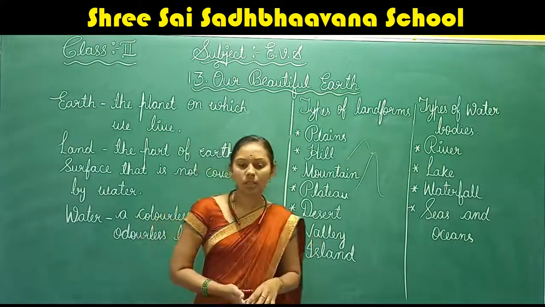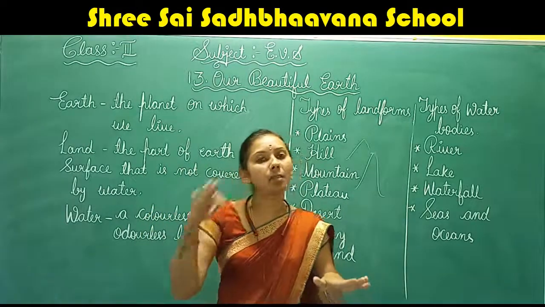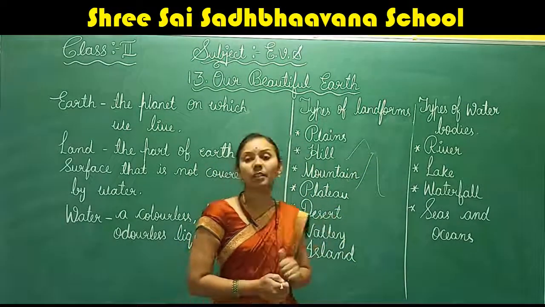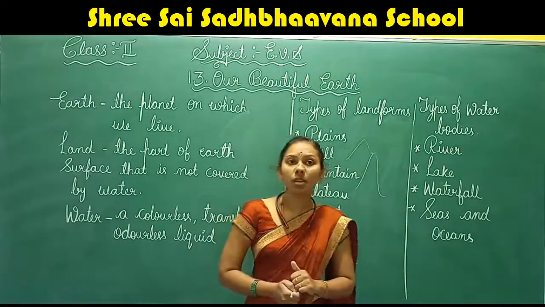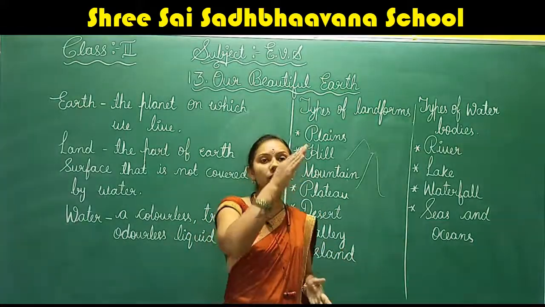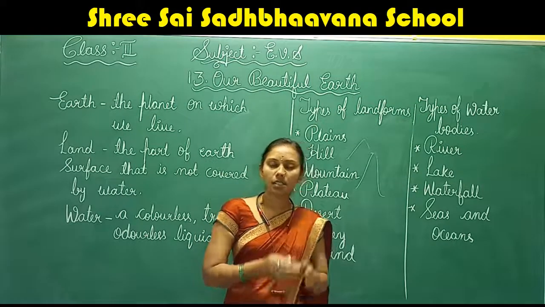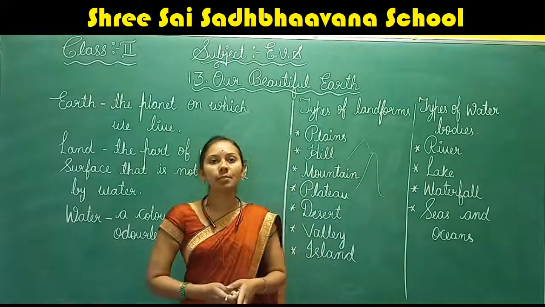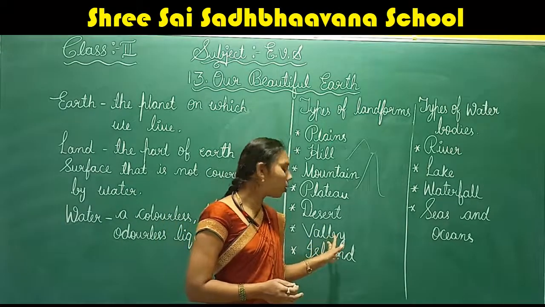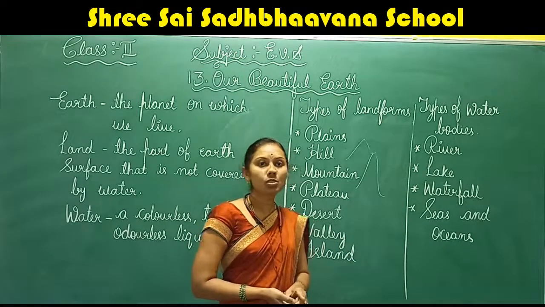Next, valley. What do you mean by valley? A very low land between the hill and the mountain is called a valley. This valley will be V in shape.